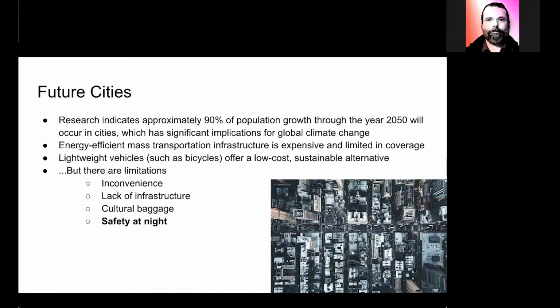In our research group, we think a lot about the future of cities, and research indicates that approximately 90% of population growth through the year 2050 will occur in cities, which has significant implications for global climate change. Energy-efficient mass transportation infrastructure is expensive and limited in coverage, but lightweight vehicles, such as bicycles, offer a low-cost, sustainable alternative. But there are limitations, and a limitation of particular concern to us is the perception of safety at night.